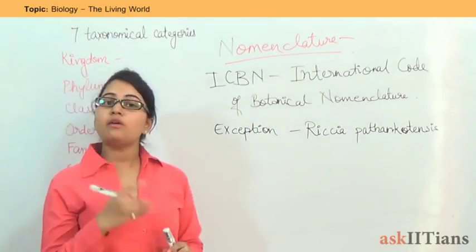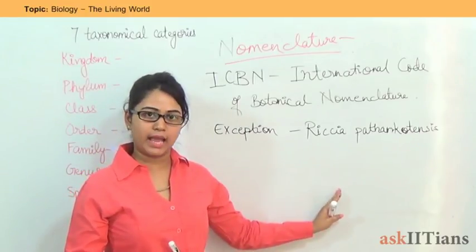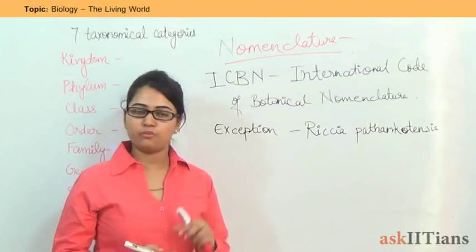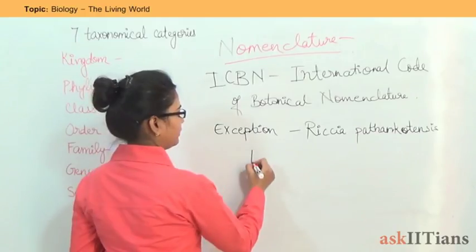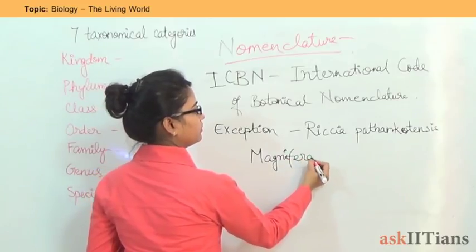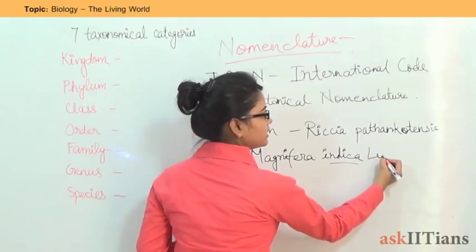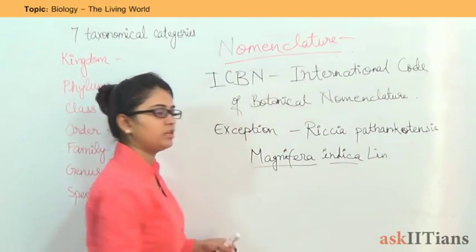Next is, the name of the scientist is written at the end of the name of the organism or plant, but the name of the scientist is written in Roman. For example, we are taking the example of Mangifera indica here. Linnaeus gave it the name, so the name of the scientist is written at the end.